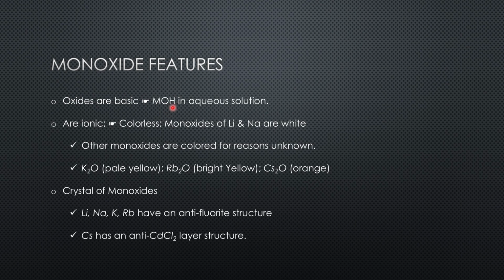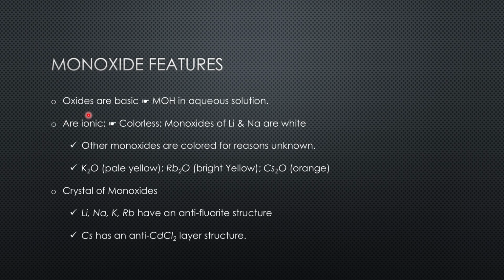So, what I would like you to do is please go and write the balanced chemical equation for an alkali metal reacting with water to form the corresponding hydroxide. Please try to write the equation and practice it. So, metal oxides are basic in nature because they usually form hydroxides in aqueous solution.